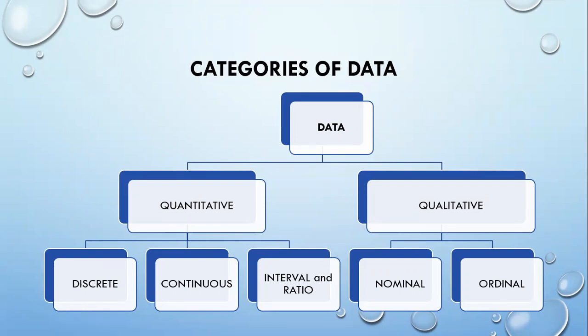On the other hand, we have interval and ratio level data. Interval data is represented in the form of numbers, which is always measured along a scale. For example, temperature. Let's say we have two temperatures, 70 degrees Celsius and 60 degrees Celsius. The difference between them is 10 degrees Celsius. Similarly, we have 40 degrees Celsius and 30 degrees Celsius. Again, the difference is 10 degrees Celsius.